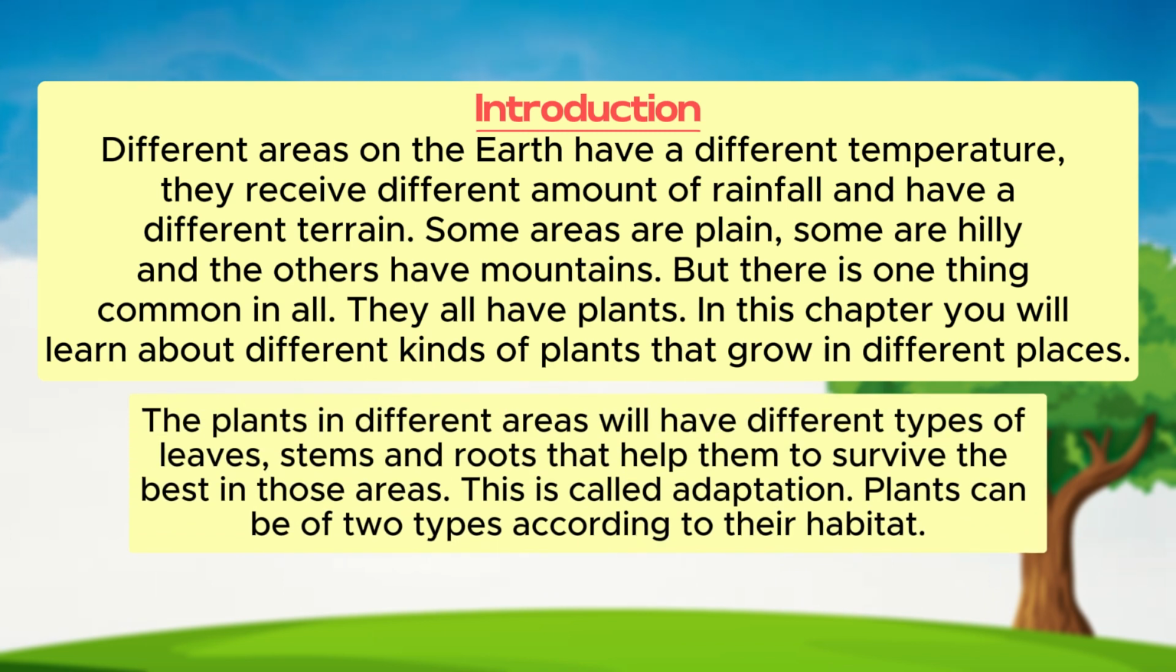The plants in different areas will have different types of leaves, stems and roots that help them to survive the best in those areas. This is called adaptation. Plants can be of two types according to their habitat.